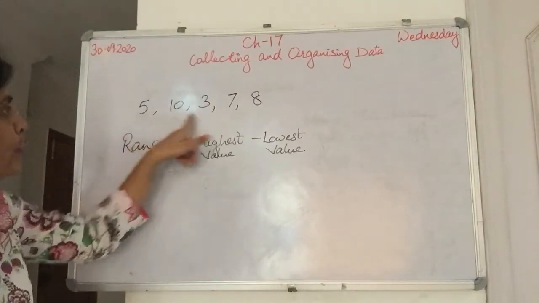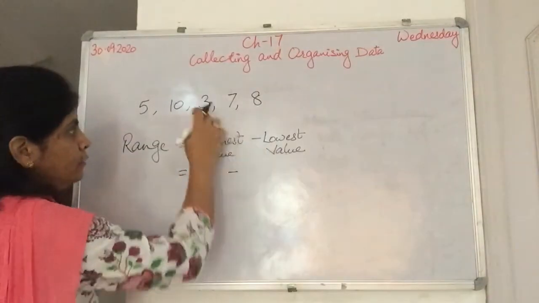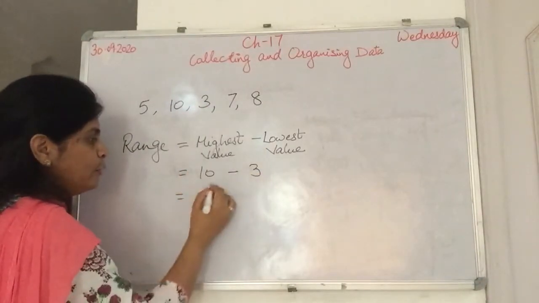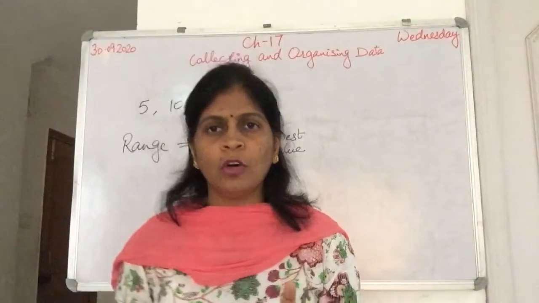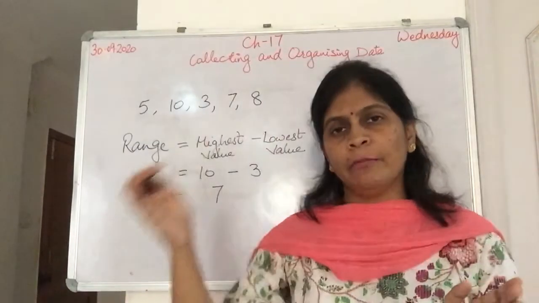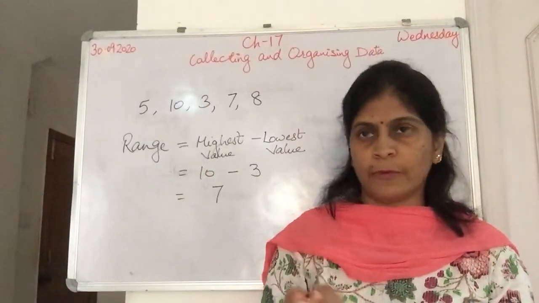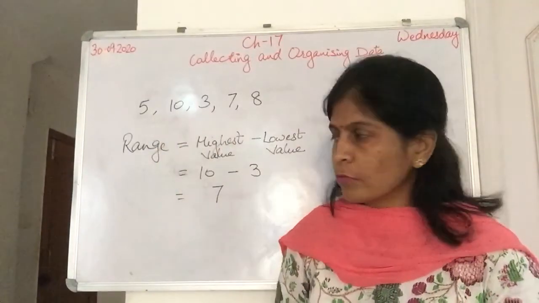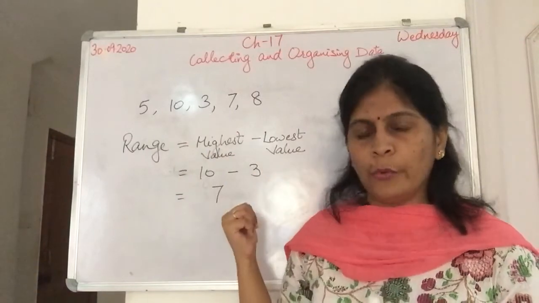The highest value you can see is 10 and the lowest value is 3. So the range will be 7. We have to find the minimum value and the maximum value. Instead of value you can write observation as well. These are the observations. So range is nothing but the difference between the highest and lowest value.